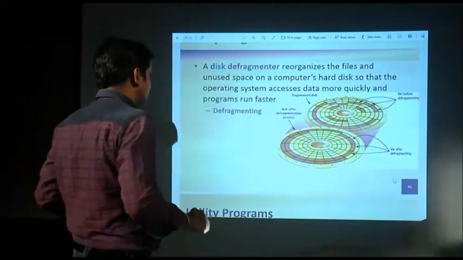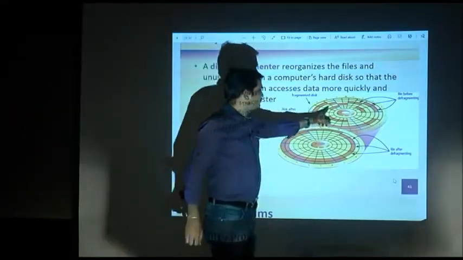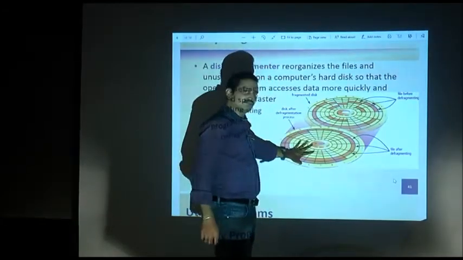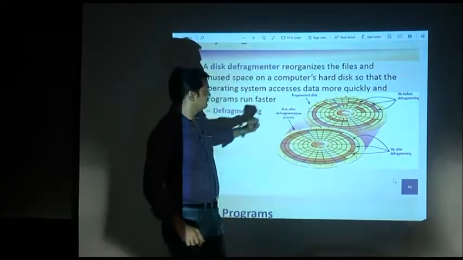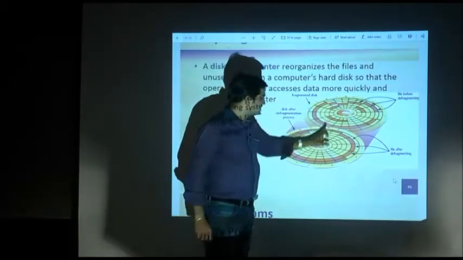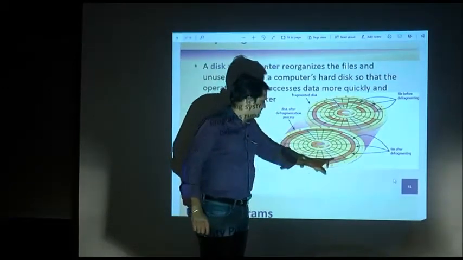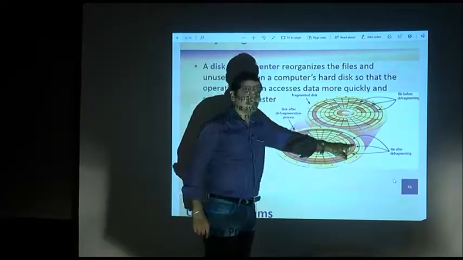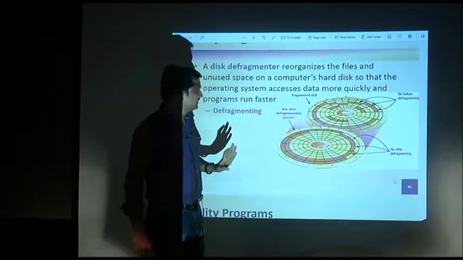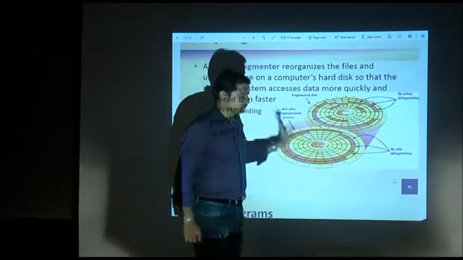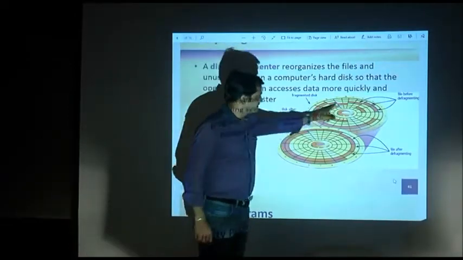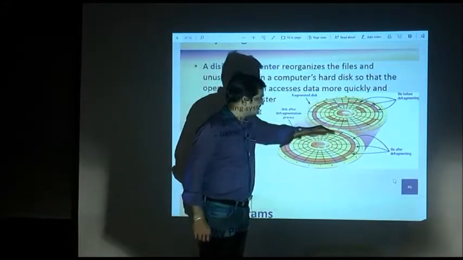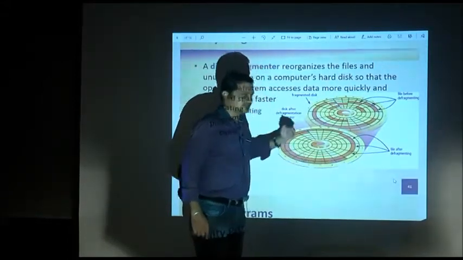As you can see here, all the portions of the file which were scattered throughout, after using this utility program, defragmentation, are now coming in sequence in consecutive sectors and tracks. Each sector is numbered, each track is also numbered. Now all these which were present in patches, after defragmentation, come in continuous tracks and sectors.